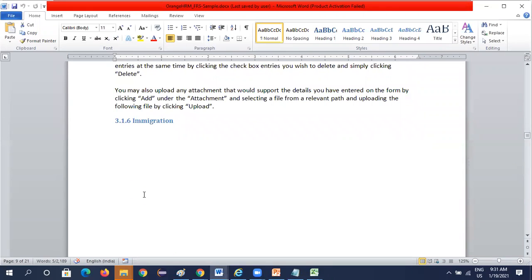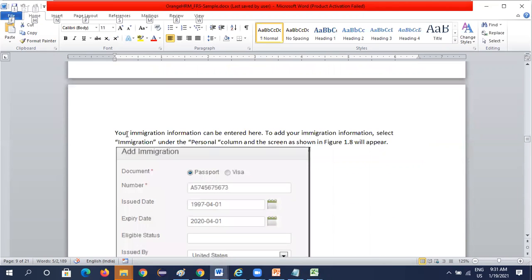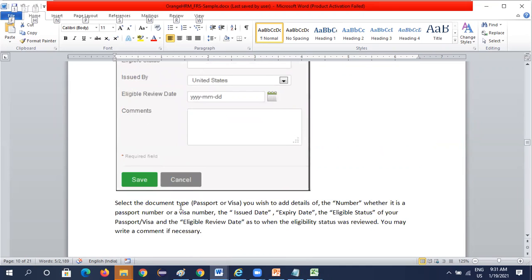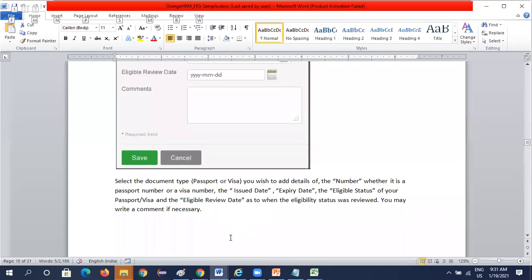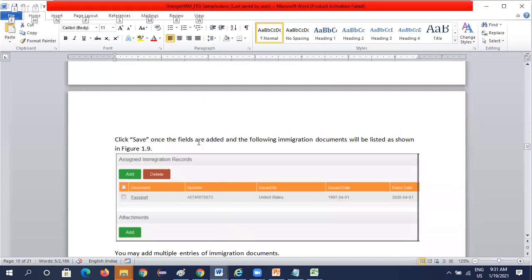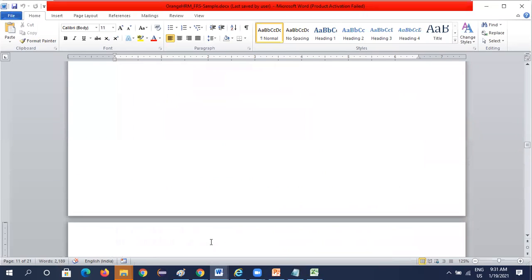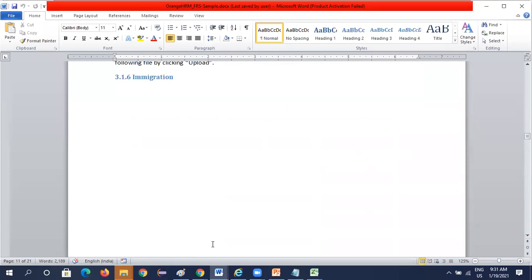Okay. So in immigration, your immigration information can be entered here. To add your immigration information, select immigration under the personal column. You need to select the document type, whether passport or visa, to add the details, and the passport number, issue date and expiry date details need to be entered. Okay, and click on the save button. So here also you can add multiple immigration documents. So the first point is to enter the immigration document.